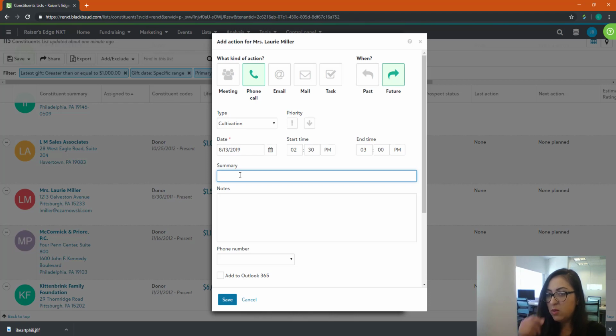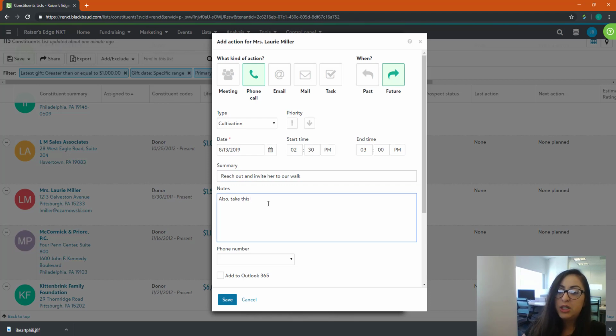And a summary of what I want this person to do is to reach out and invite her to our walk. Also, take this opportunity when you're reaching out in order to cultivate a relationship that maybe has been kind of cold for a while, to have them give you updated contact information.